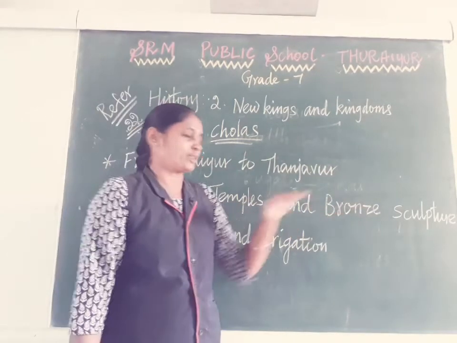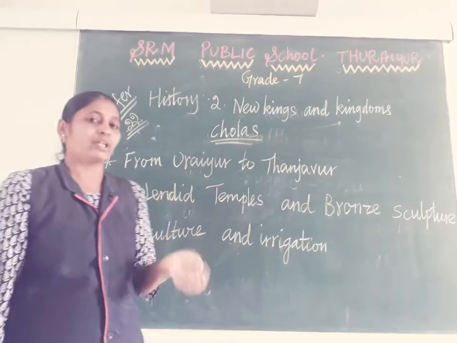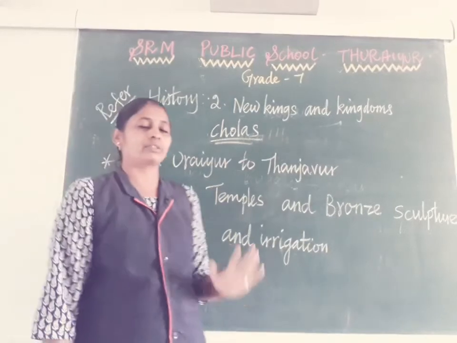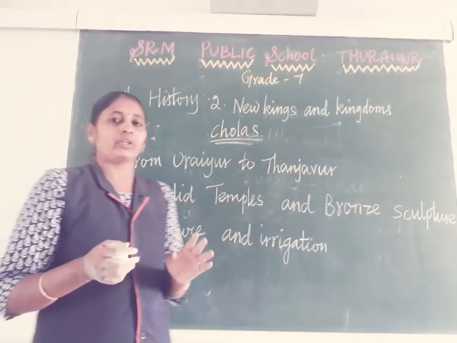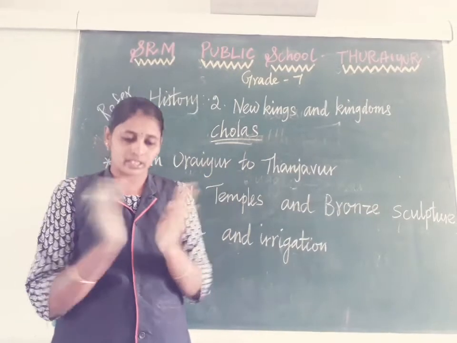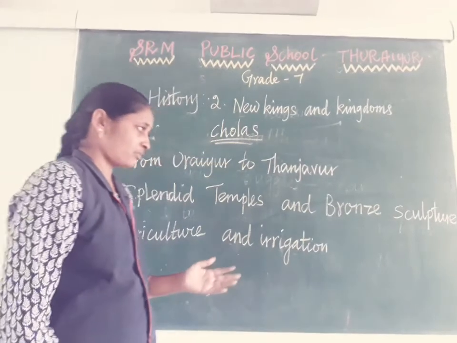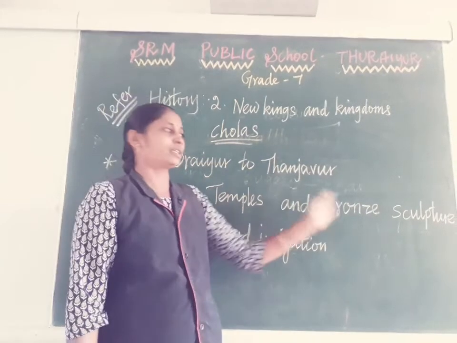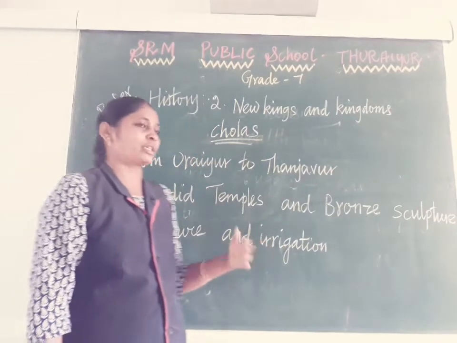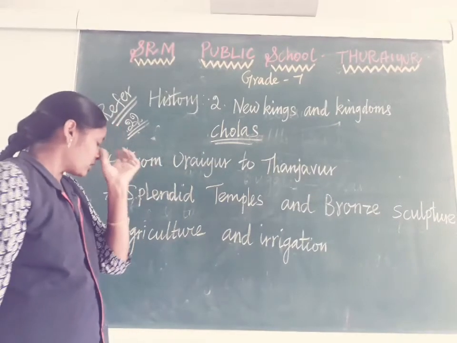And the bronze sculptures. Bronze sculpture is one of the unique features of the Cholas. Even nowadays, Chola bronze sculptures alone are very costly in the world. They followed a very unique method of making bronze from copper and tin, mixed in a particular proportion, and they made sculptures. Whenever they constructed a temple, they kept many bronze statues and sculptures in it. That's why they are very popular even nowadays.